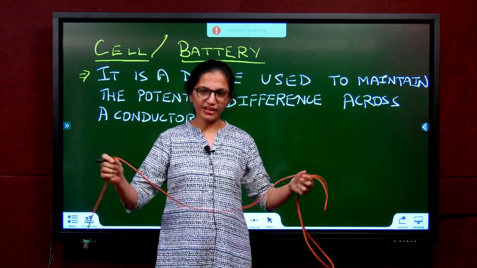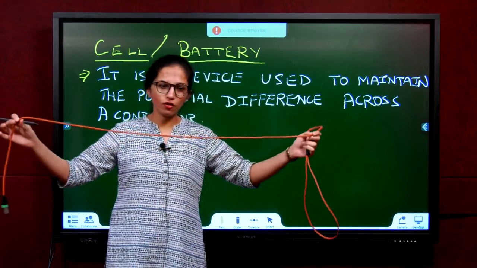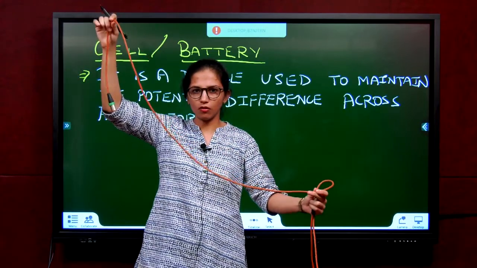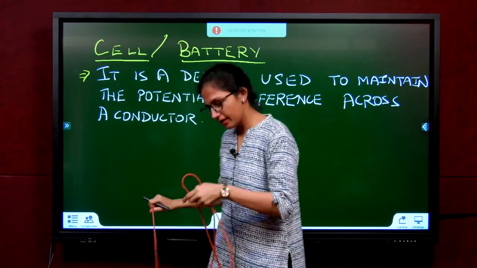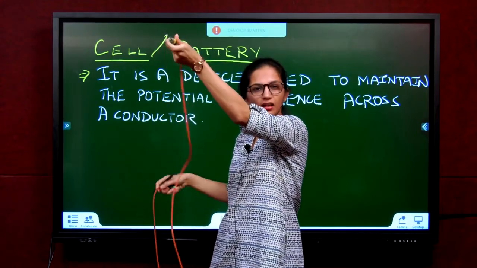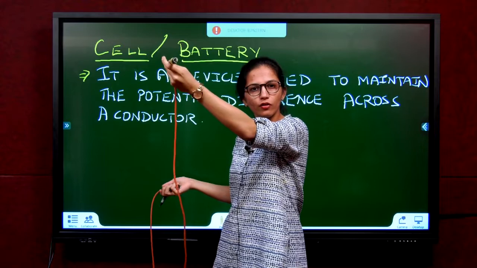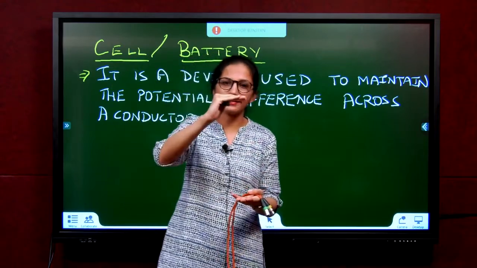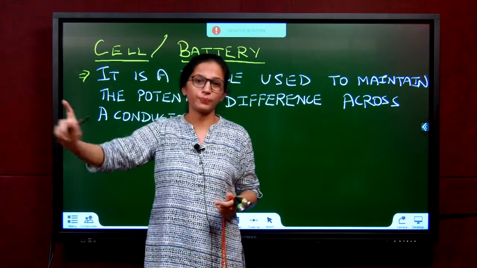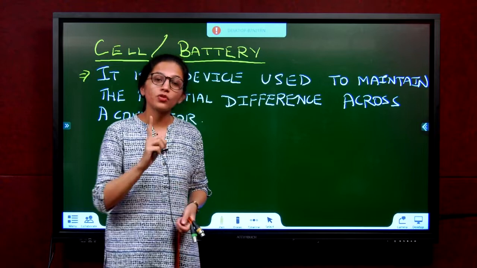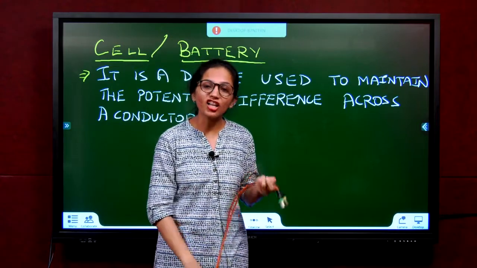Now this is a wire. You are charging your phone. The wire is straight. Is there higher potential and lower potential? No. Now if I put a plug over here, I can keep the light on. Is it low to high or high to low? When I am talking about high and low, I am not talking about height. That is gravitational potential. Here we are talking about electric potential. So what are we talking about? We are talking about only charges.